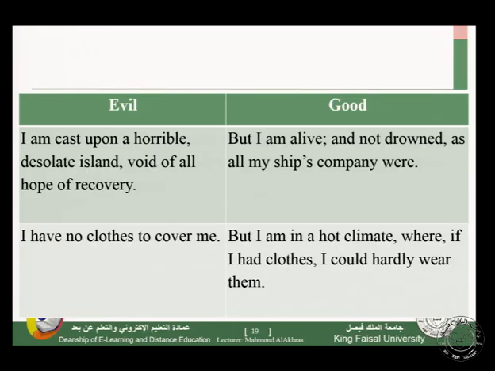Another situation, I have no clothes to cover me. I don't have any clothes to cover me, he says that. But the good thing about this situation: but I am in a hot climate. The climate in his place is very hot, so there is no need for clothes.